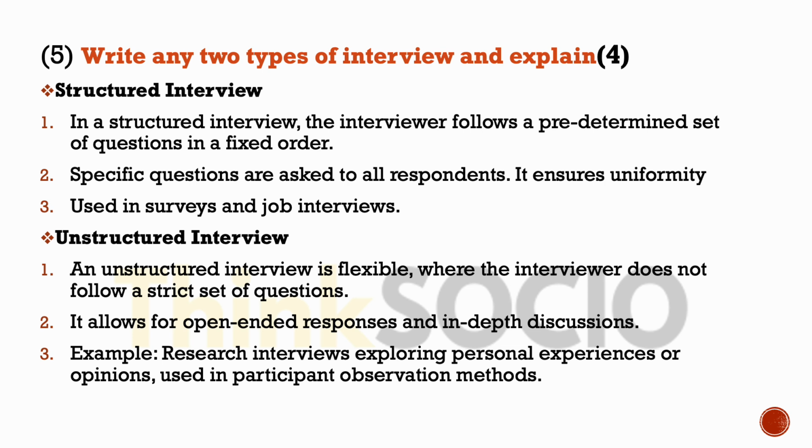2 types of interviews are structured and unstructured interviews. In a structured interview, interviewers follow a predetermined set of questions and it is asked in a fixed order. And these questions are asked to all respondents to ensure uniformity, and it is always used in surveys or job interviews. Unstructured interview is a flexible format where the interviewer does not follow a strict set of questions. It allows for open-ended responses, and an example would be interviews taking place during participant observation methods.